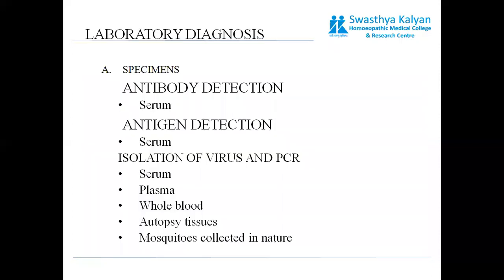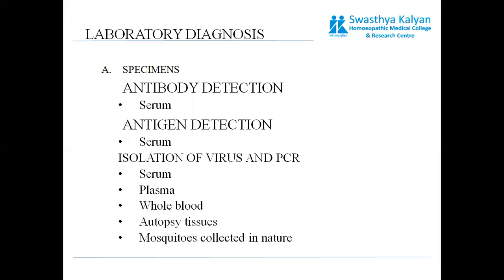Now coming to the important part, that is the laboratory diagnosis. The first way is antibody detection and antigen detection. Obviously, they are done through serum.